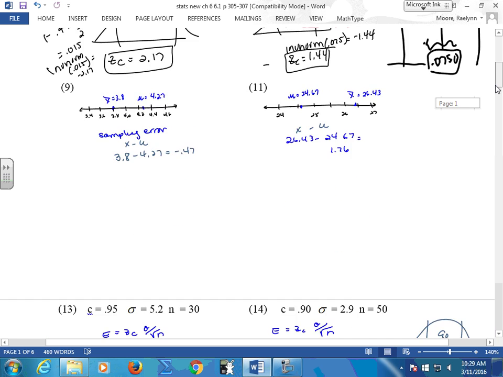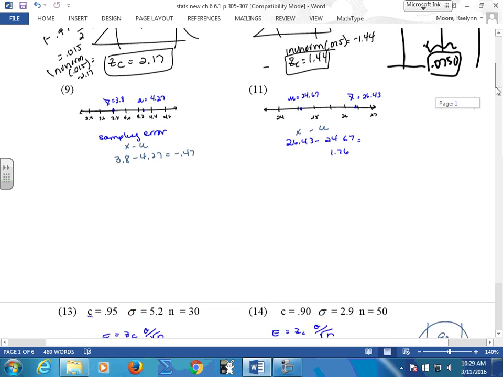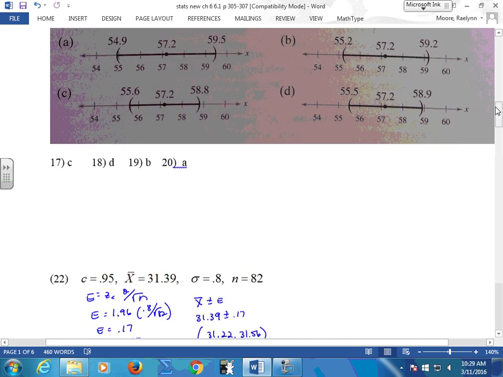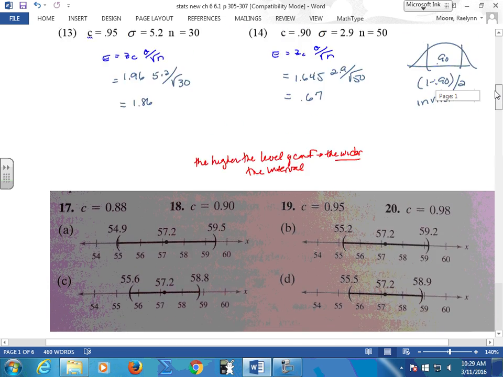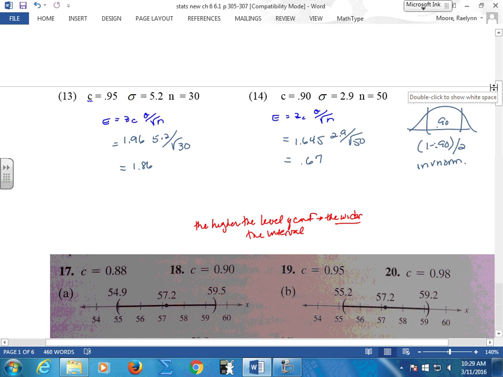They gave it to you on a number line. I don't know, maybe you could spot them. They only had two numbers to work with. Okay, then these guys, 13, 14, right? I gave you 13 and 14? No. 13 and 14, you had to find your margin of error. Again, use the formula.